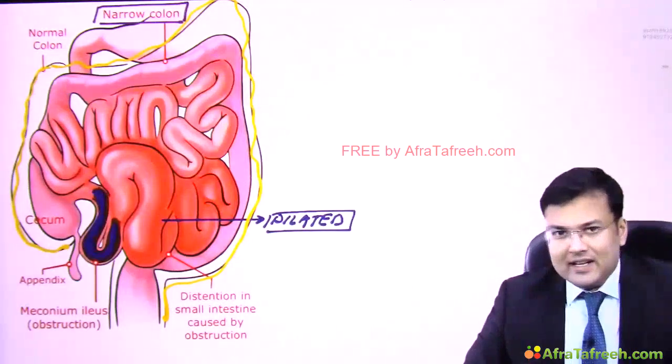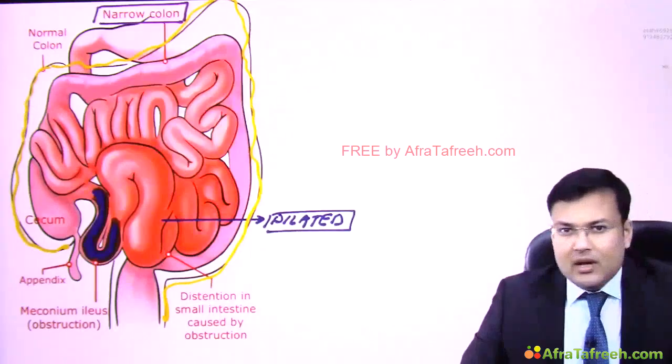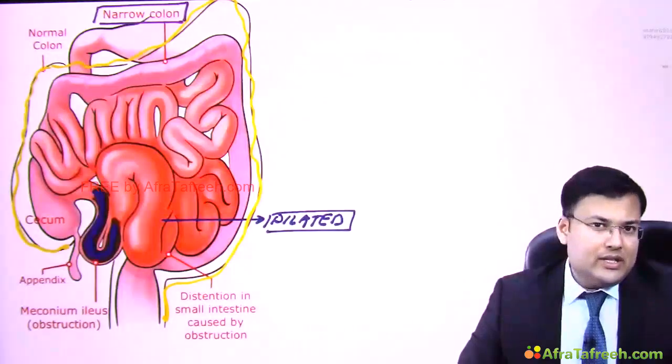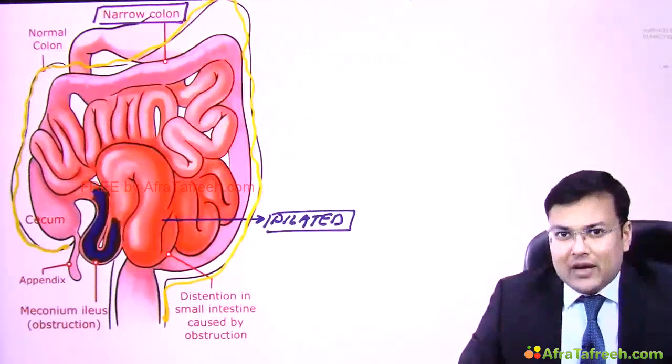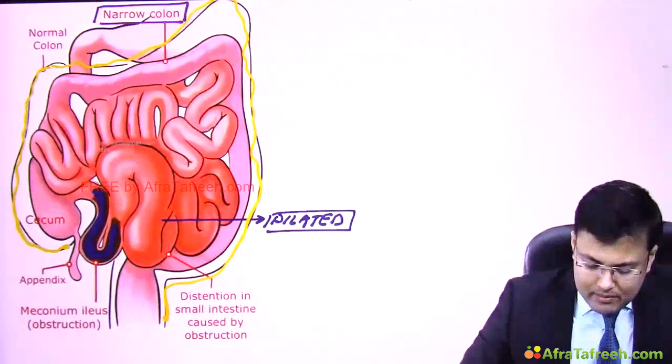So two important findings: obstruction is located in the terminal ileum. It is because of inspissated meconium. Proximal part is dilated, distal part is collapsed. So in these patients you are going to find narrow or relatively small colon. So this is what meconium ileus is.